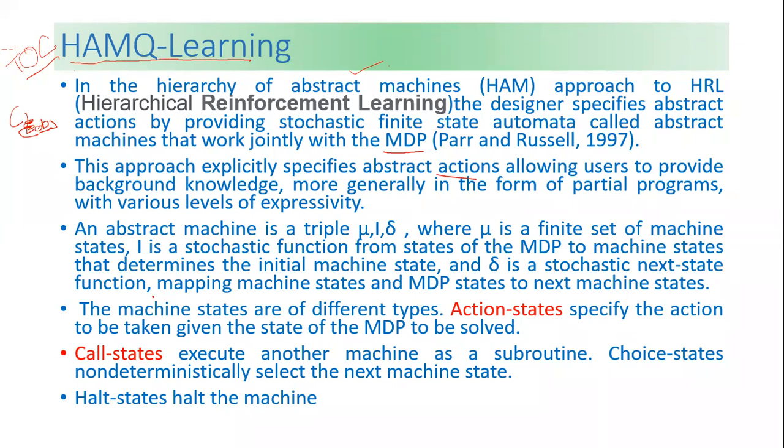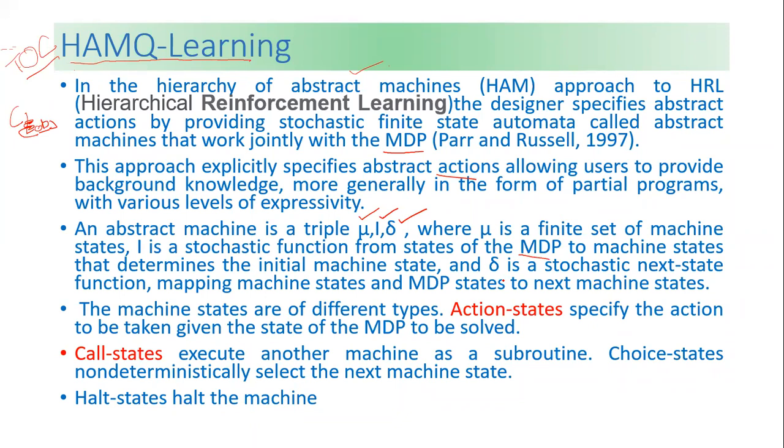In abstract machines, we have three things: mu, L, and delta. What will mu be doing? Mu is a finite set of machine states, and L is a stochastic function from states of the MDP to machine states that determines the initial machine state.